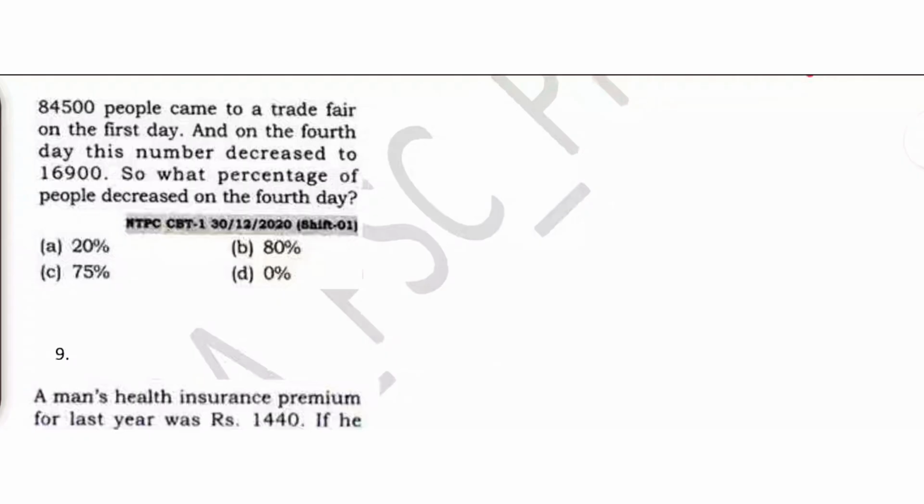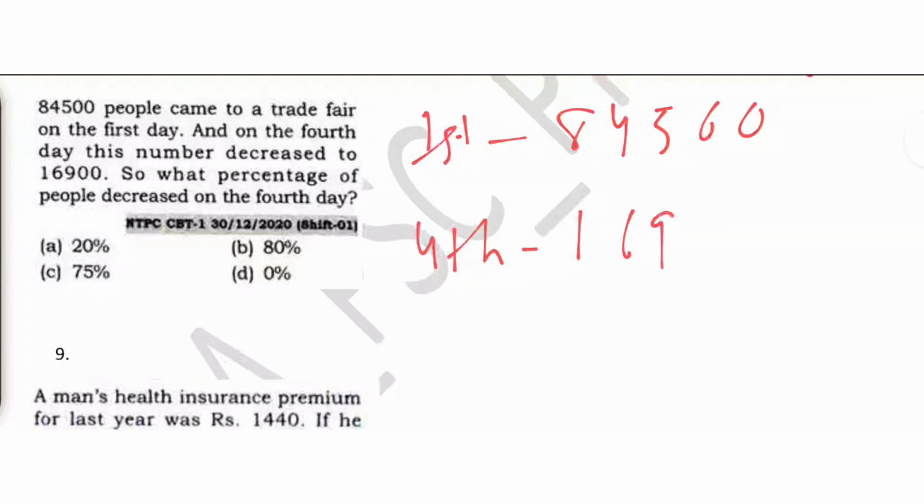84500 people came to a fair on the first day. See, this is your first day, and how many people came? 84500. And on the fourth day this number decreased to 16900. So what is the percentage of the people decreased on the fourth day? So from the first day to the fourth day, what was the percentage that has been decreased?